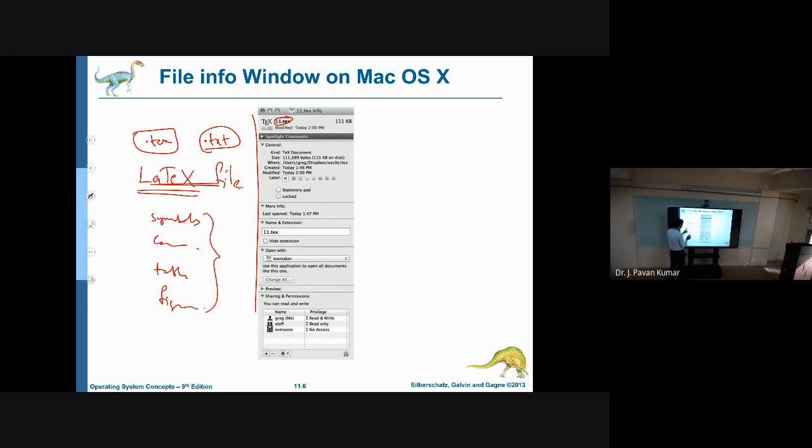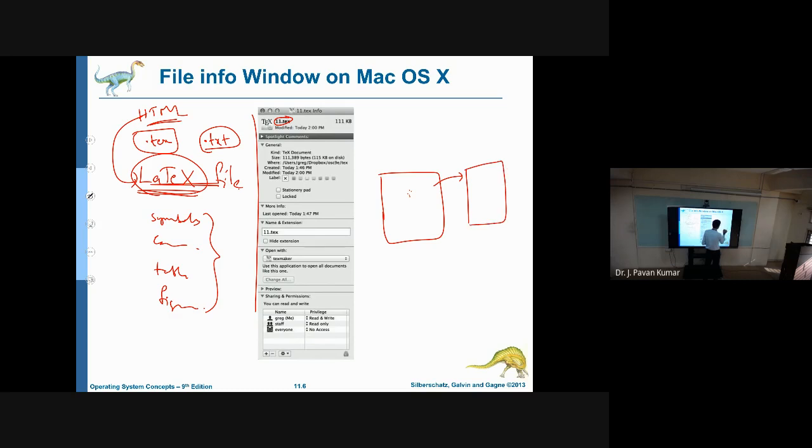Then HTML, you know HTML. HTML is a markup language, right? Such kinds of markup languages exist, that is LaTeX. By using LaTeX, you will be writing the document. Then whenever you compile this LaTeX file and run it, the output of this LaTeX code is a PDF file. This will be the output.